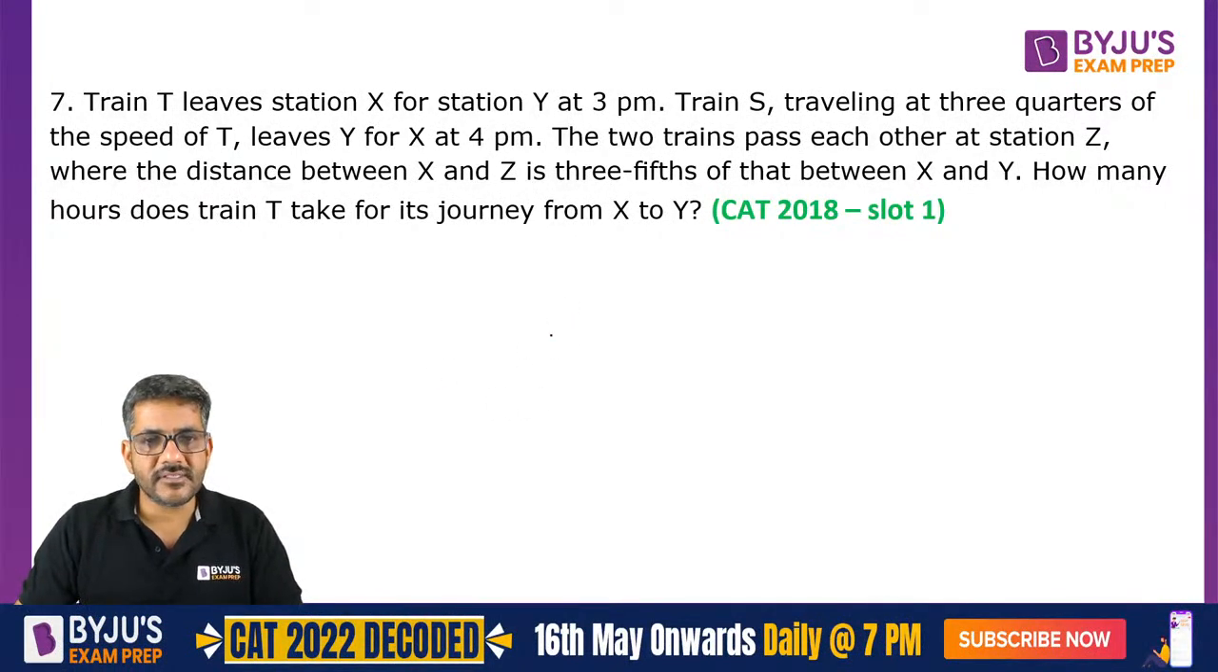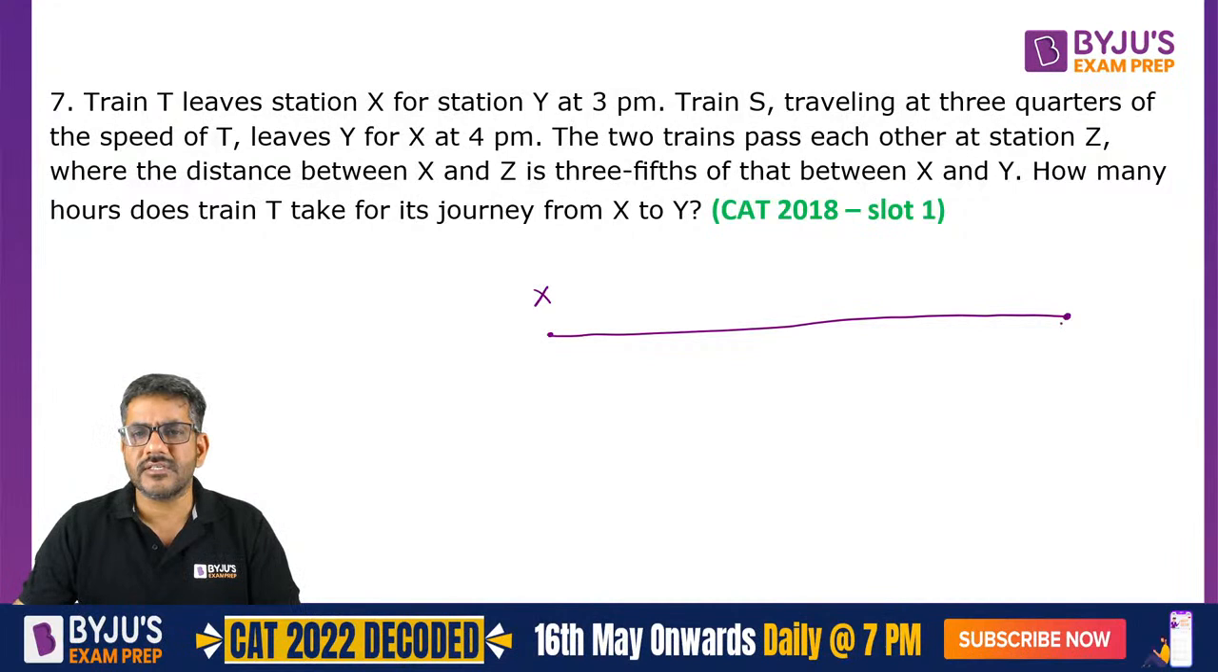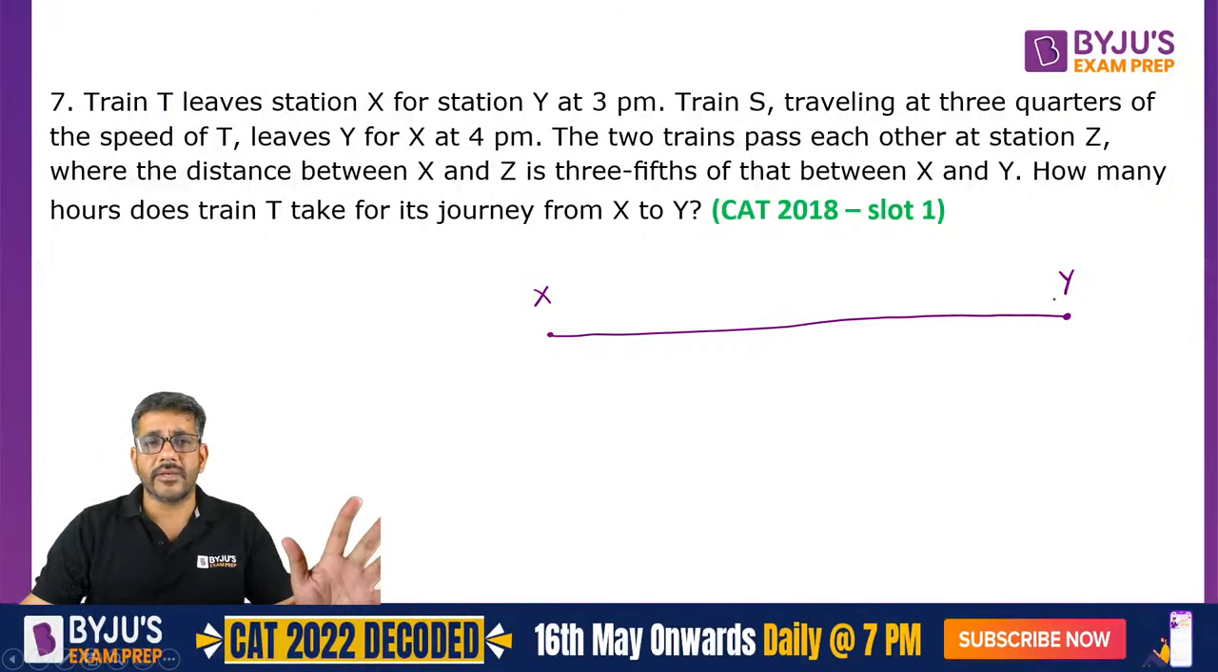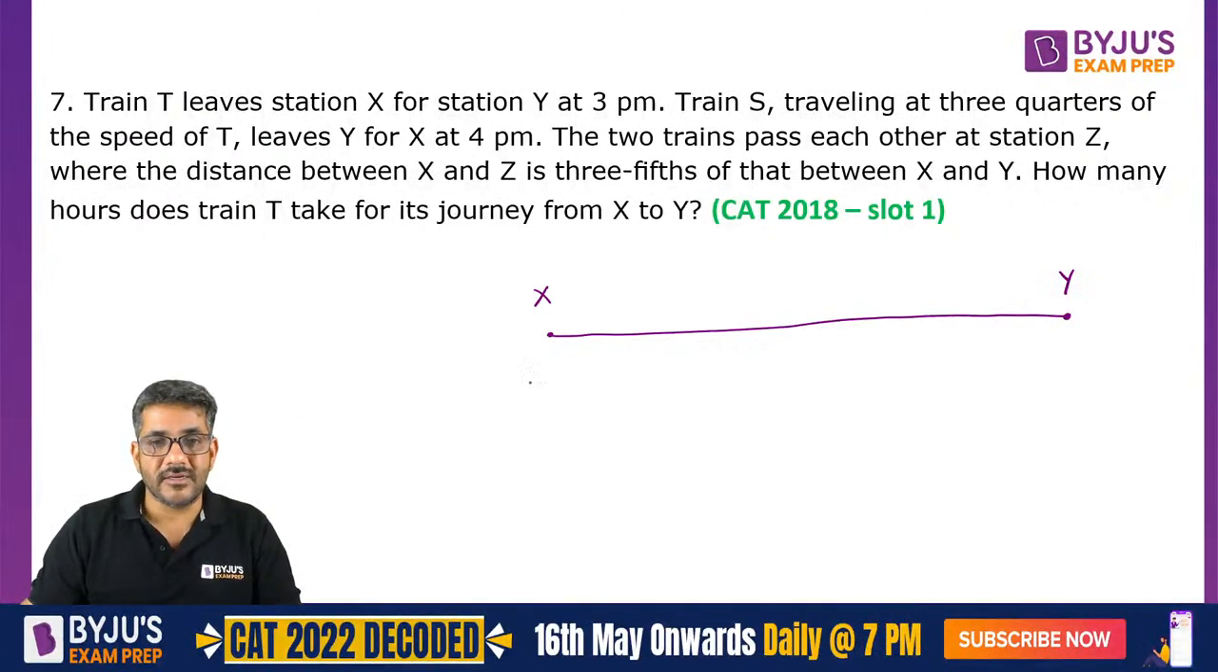Train T leaves station X. See, making these figures will always help you. I always do this for any time, speed, distance question, because that gives me some clarity, some visualization. This is what is happening. So train T leaves from station X for station Y at 3 p.m. So this train leaves from here at 3 p.m.